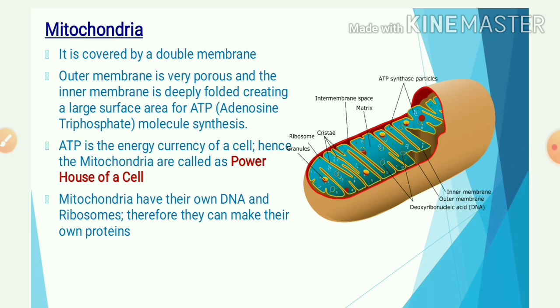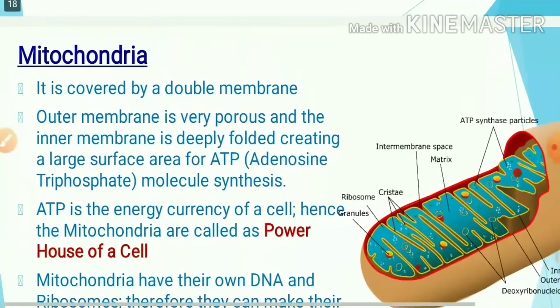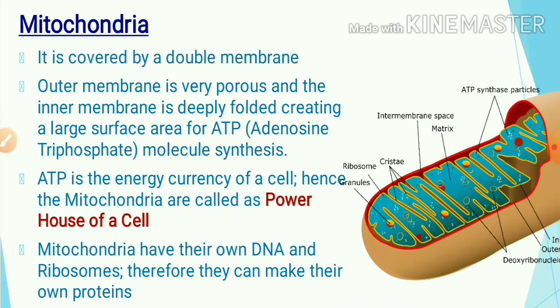Mitochondria. It is also an important cell organelle present in both plant and animal cells. It is covered by a double membrane. It is a thermos bottle-like structure and has two mitochondrial membranes. The outer membrane is smooth and freely permeable, while the inner mitochondrial membrane is semi-permeable and folded into finger-like projections called cristae.